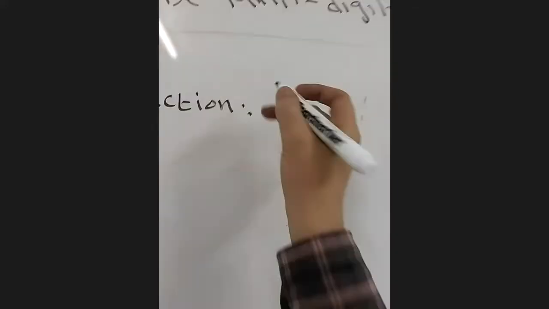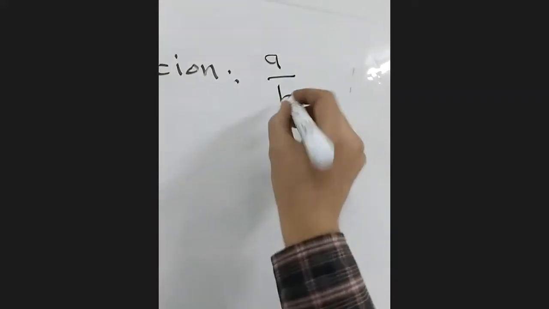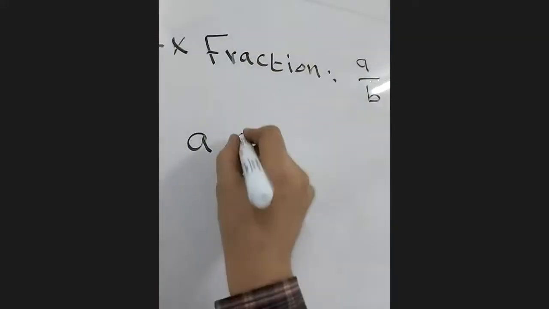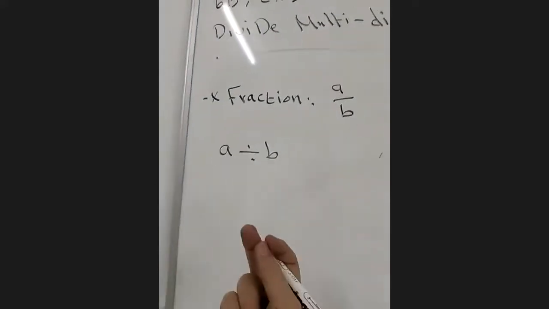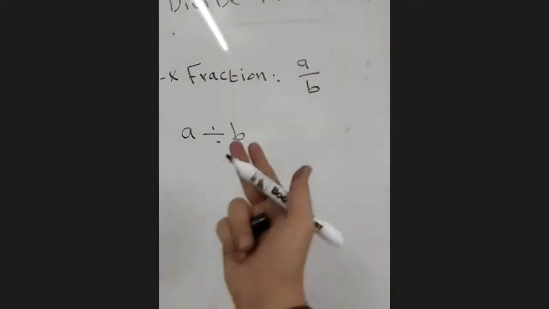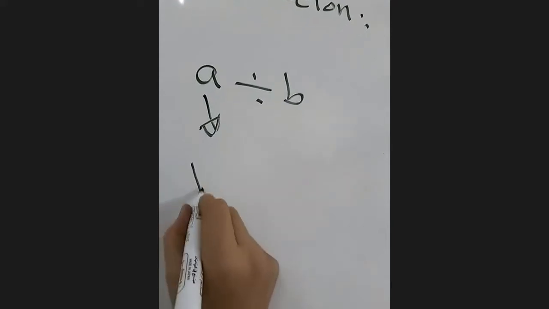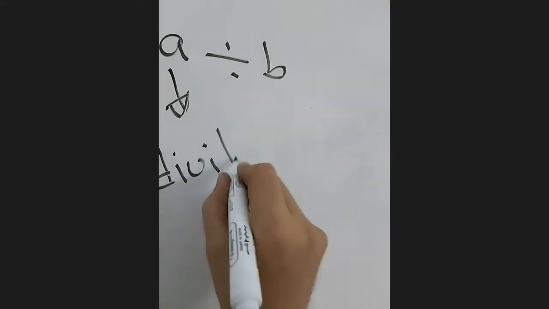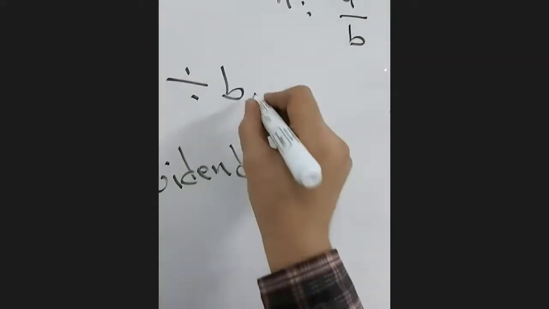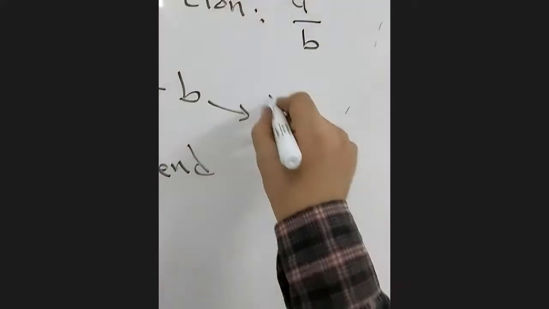So the fraction, A over B, we will call it A over B. Now, the second form, A divided by B. Division, A divided by B. What we call A, we call it dividend. What we call B, we call it divisor.